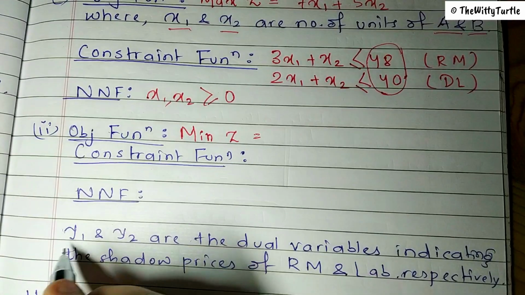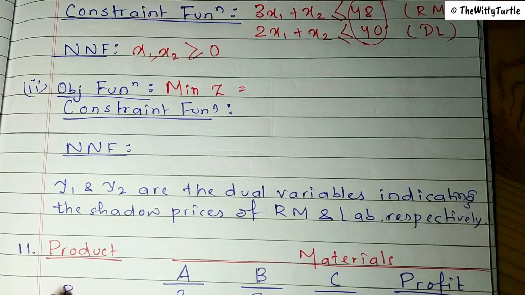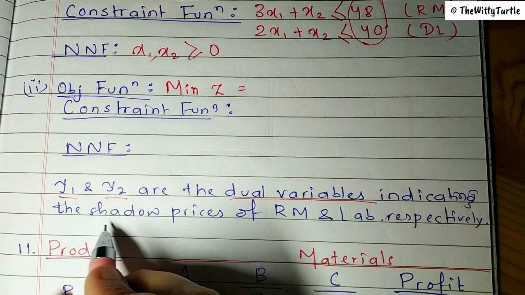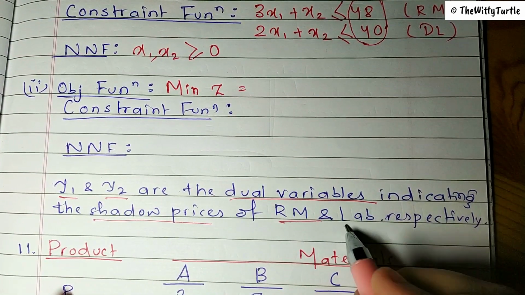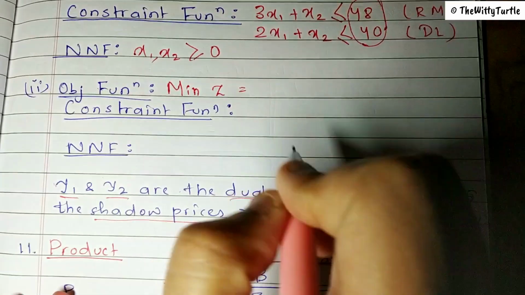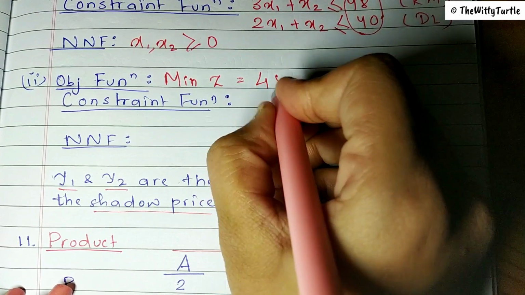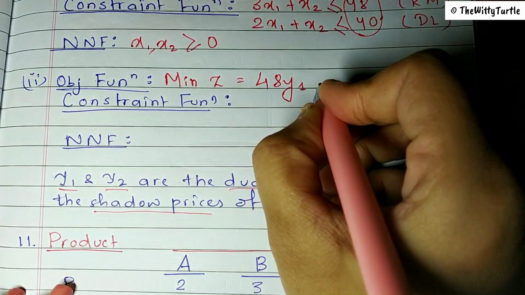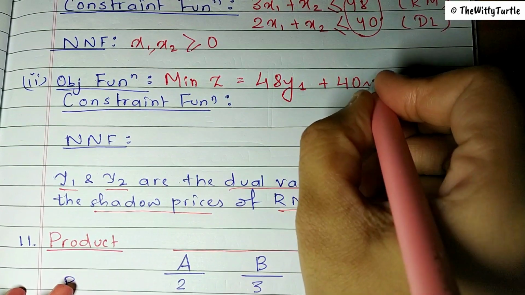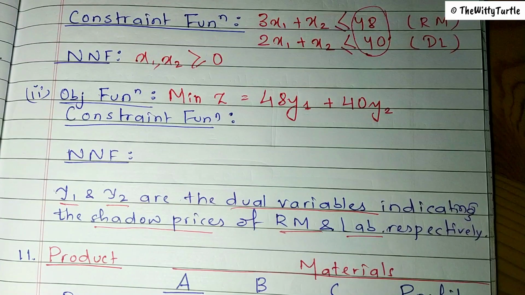So in this case, here we have taken y1 and y2 as the dual variables indicating the shadow prices of raw material and labor respectively. So here the objective function will be what? Minimize z equals to 48 y1 plus, next is what? 40 y2, right? This is your objective function.